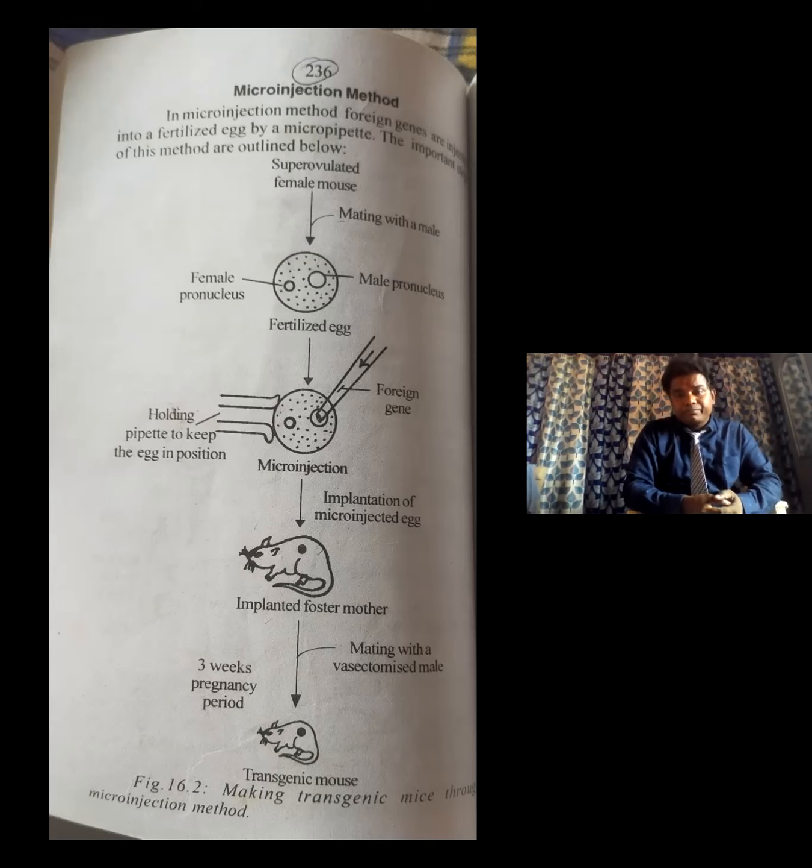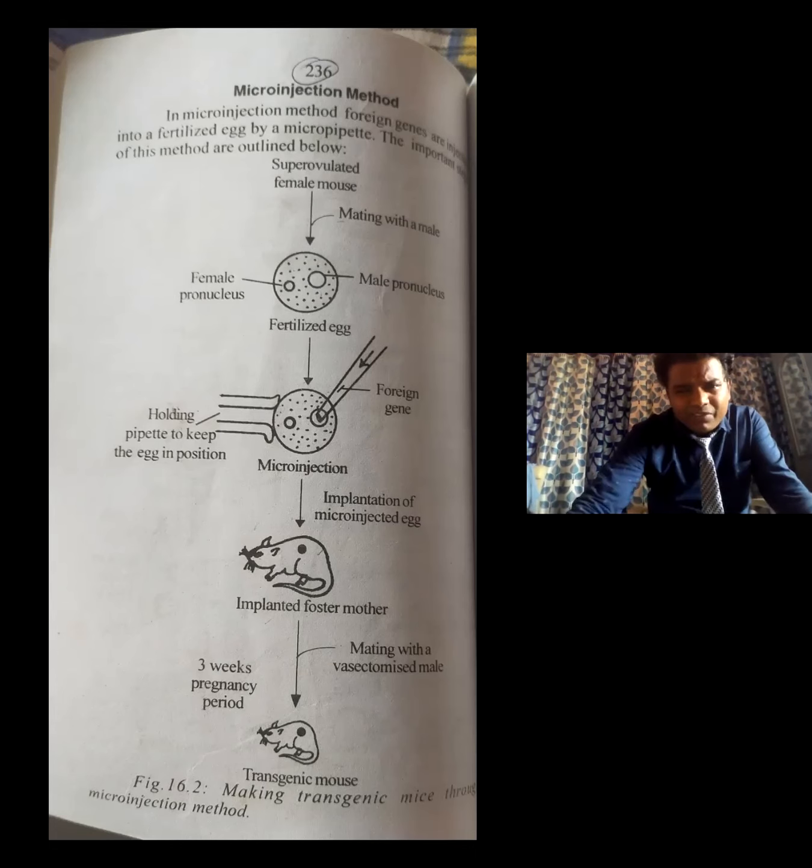It is the mouse which carries the embryos throughout the gestation period. That mouse is called the foster mother. A foster mother is a surrogate mother, not a true mother. The surrogate mother carries the microinjected eggs.